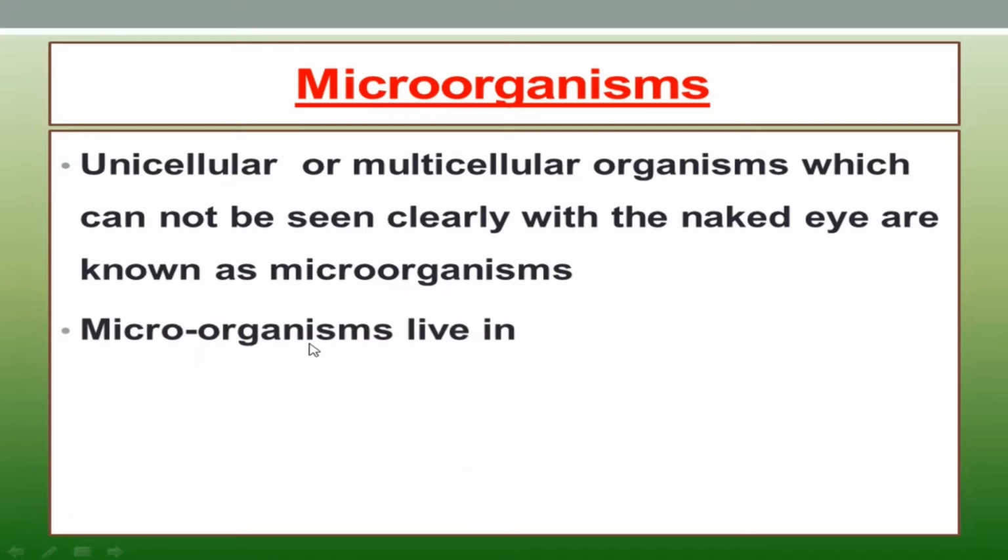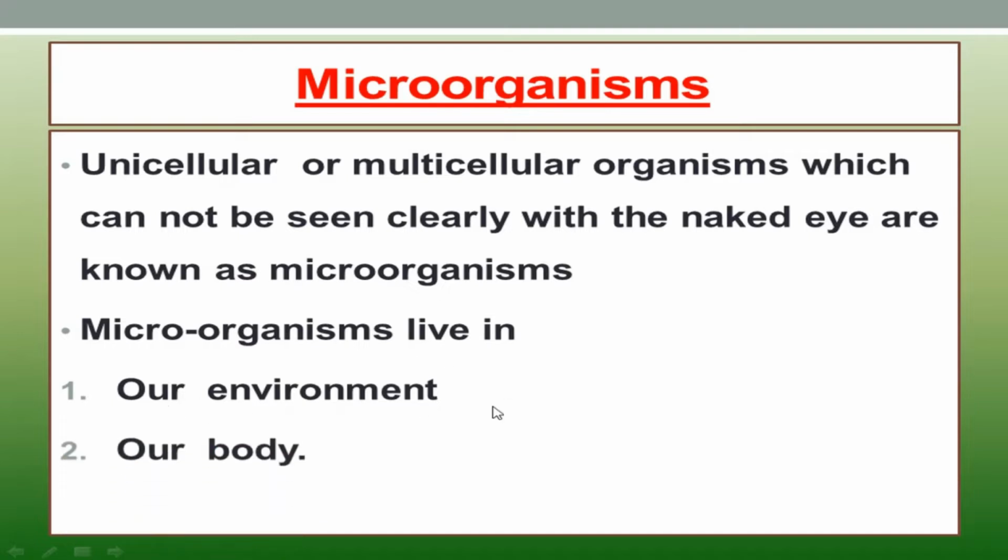Right, then we are going to learn about the different environments that microorganisms live in. The microorganisms live in our environment. Our environment means our surrounding area. Our surrounding area including us is known as environment. In our previous grade we learned what is meant by environment. Microorganisms live in our environment and also our body.